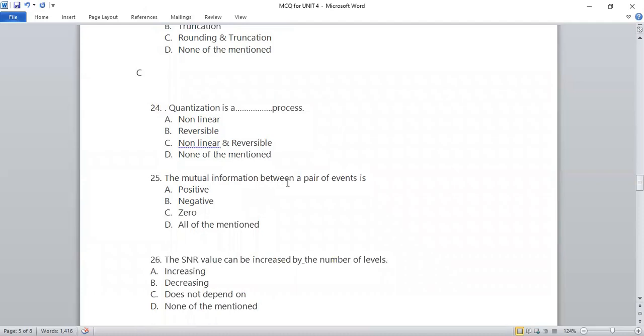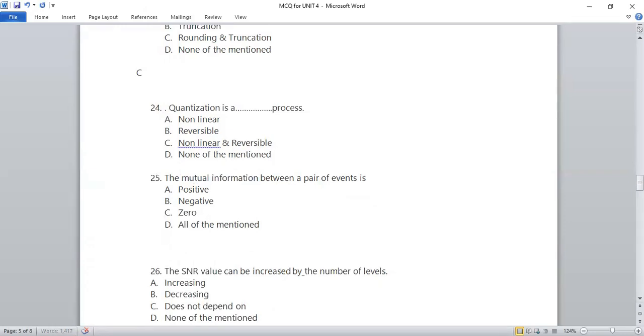Next one, the mutual information between a pair of events is positive, negative, zero, or all of the mentioned. So we have already seen when we have taken the lectures, mutual information can be positive or negative or zero. So the right answer will be the D option for this question.